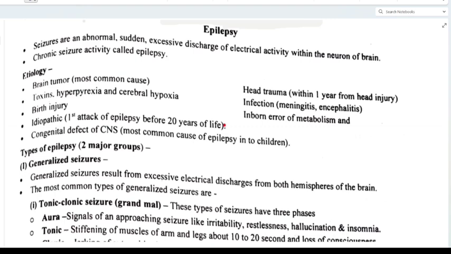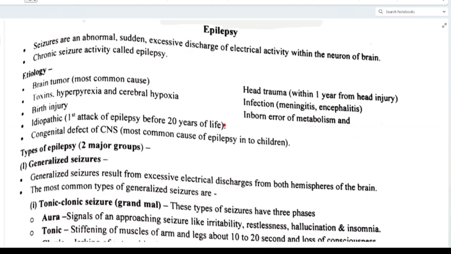Suppose you are touching a hot object, something on your oven, and within a fraction of a second your brain is signaling you that this is a hot object and it may burn your hand, so remove it. Before you actually realize it, this signal or electrical activity makes the response. Clear? So you are removing your hand and saving yourself. So this is normal electrical activity, but in seizure what is happening?